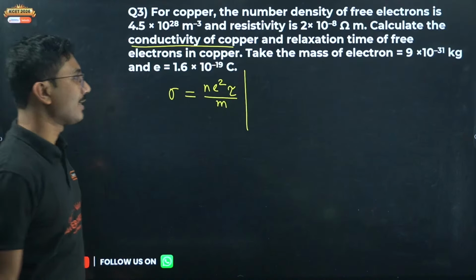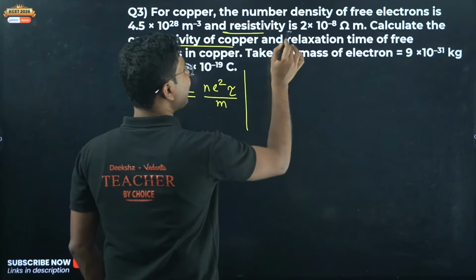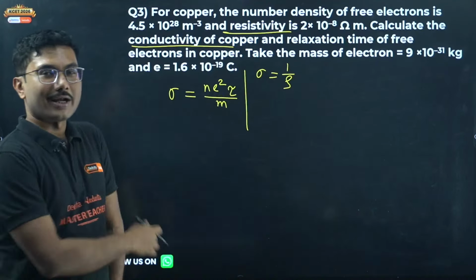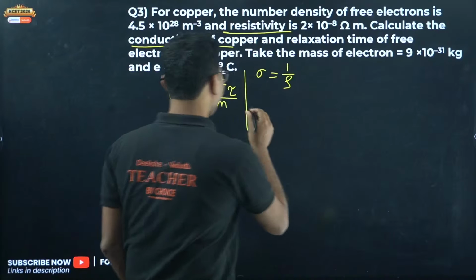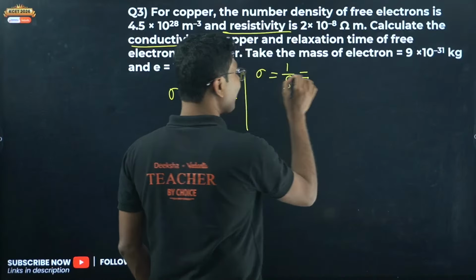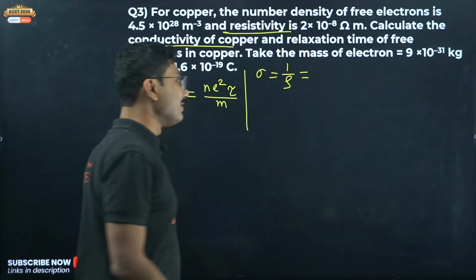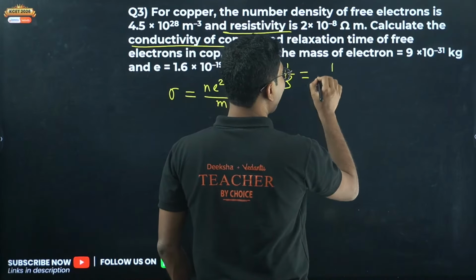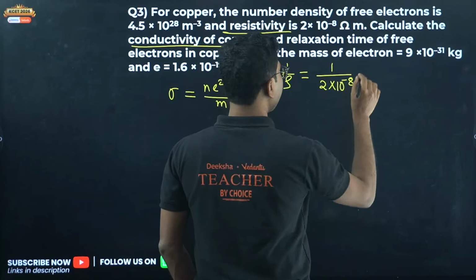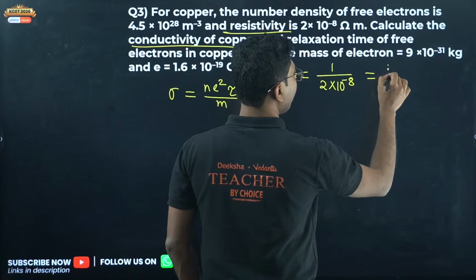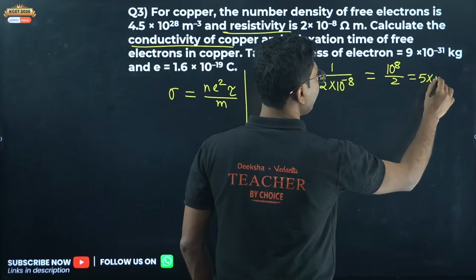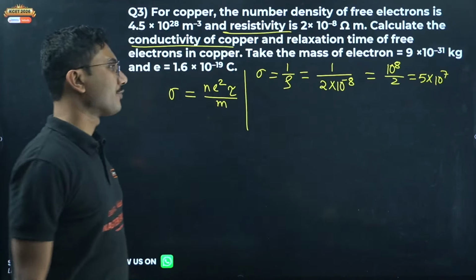But how to calculate conductivity? Here resistivity is given, so conductivity will be simply 1 upon resistivity. Okay, conductivity is simply 1 upon resistivity. You cannot calculate some equation where 2 unknowns are there. But fortunately resistivity is given, so we can calculate the conductivity from resistivity, 2 into 10 to the power of minus 8. Okay, so from here we can say that this will be 10 to the power of 8 by 2, or 5 into 10 to the power of 7. 5 into 10 to the power of 7 is the conductivity.